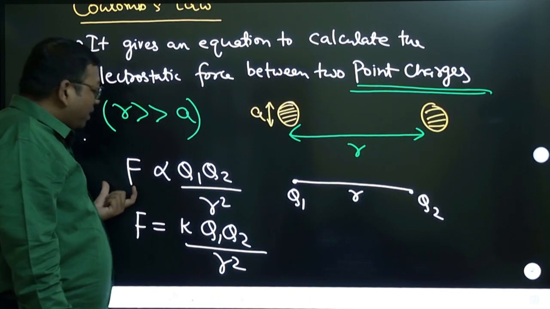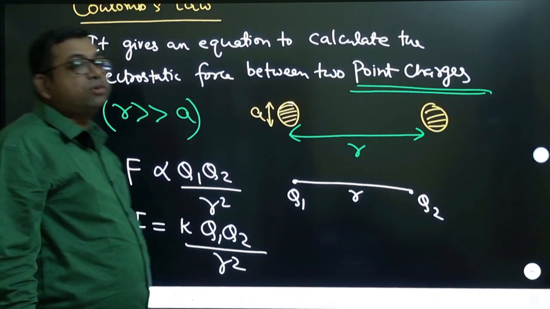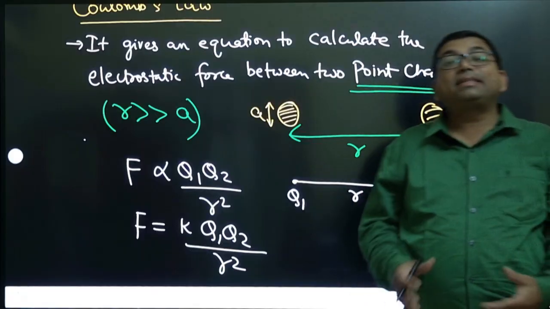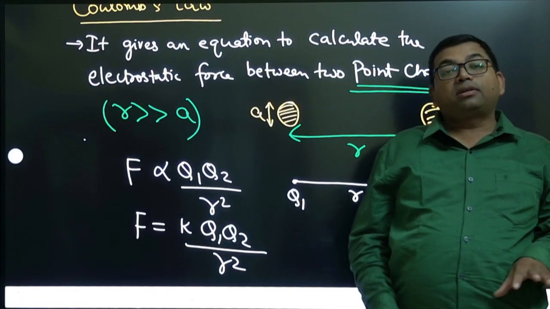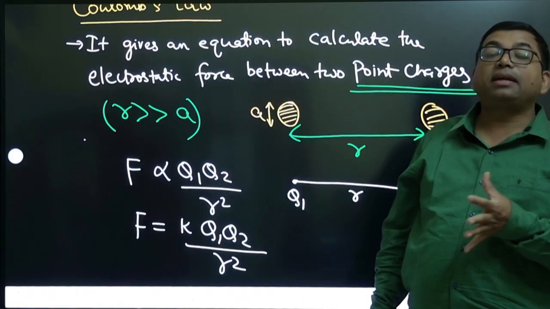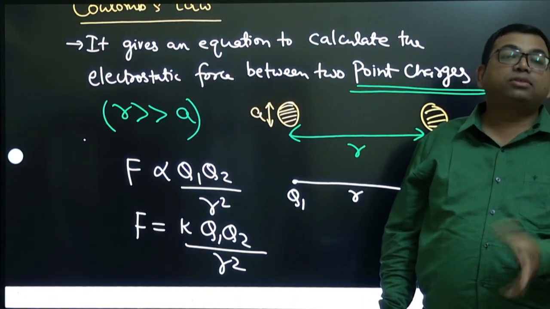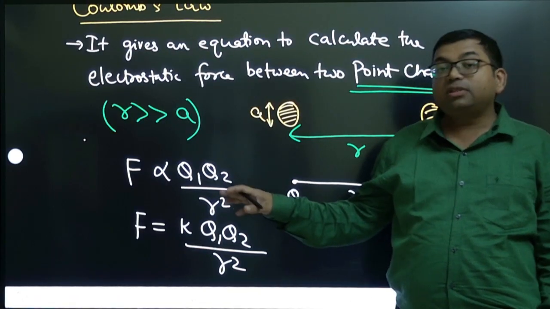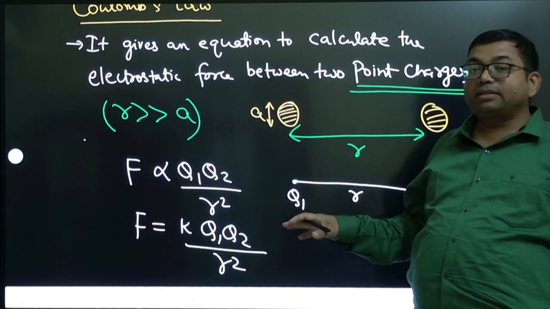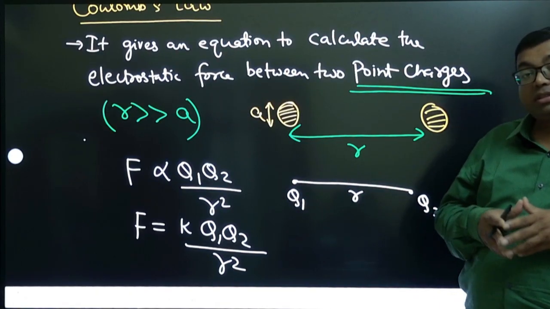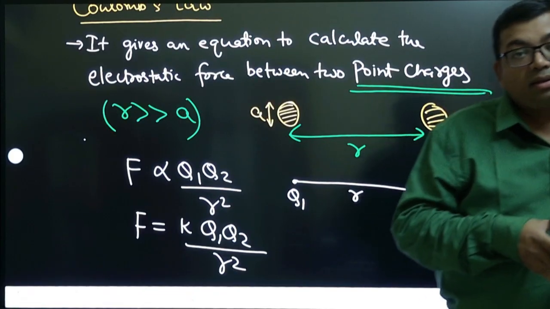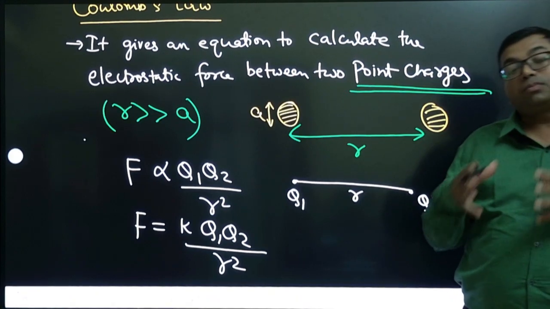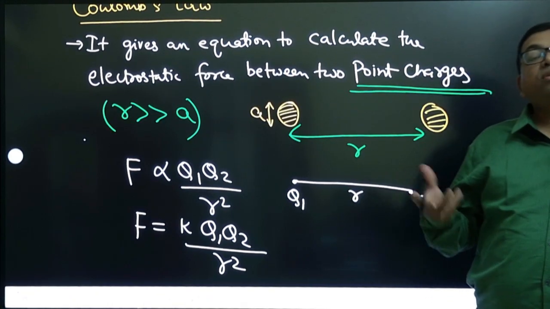Now suppose I write just the electrostatic force in this statement, because how you present the statement is important. If you include the correct signs with the statement, then you don't have to write magnitude. Suppose I say that force is proportional to the product of charges and inversely proportional to the square of distance between them, and if the force is negative then it is attraction, and if the force is positive then it is repulsion, then your statement is correct.